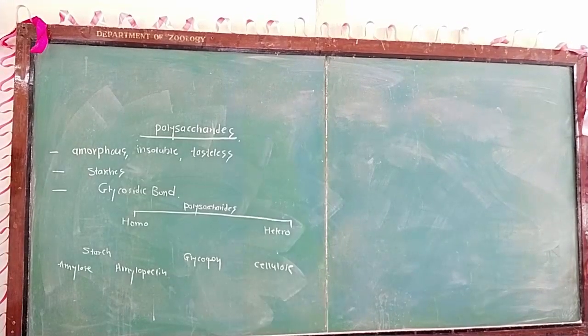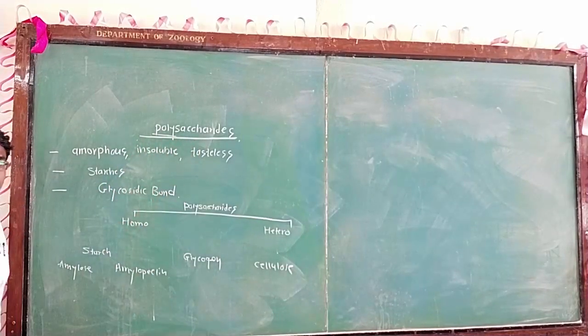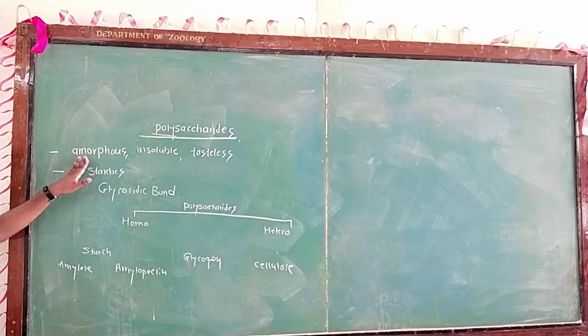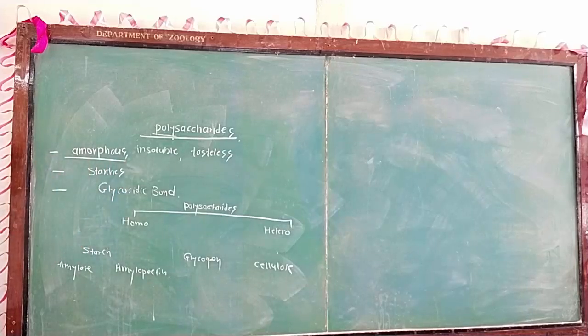Now the last type of the carbohydrate is the polysaccharide. Poly means many, or more than one, and saccharide means sugar. When more than one sugar is associated with each other, a polysaccharide is formed. There are three important characteristics of the polysaccharide. The first is that all polysaccharides are amorphous, meaning they have no particular shape or structure.